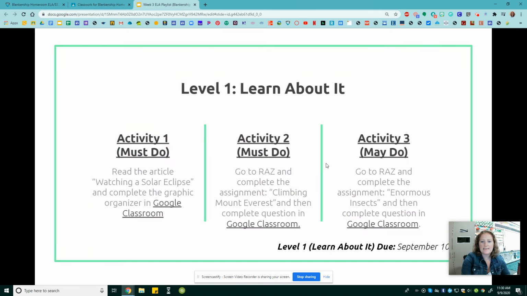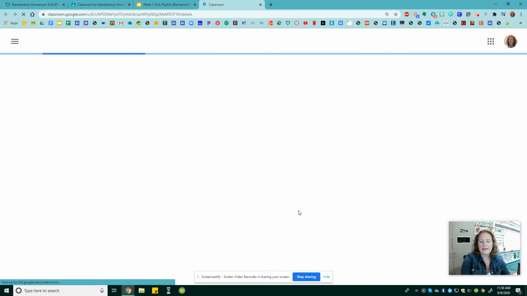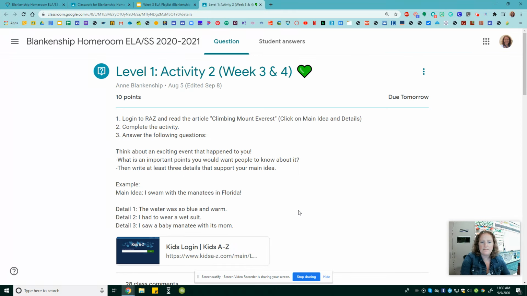Your second activity is to go to RAS and read the text Climbing Mount Everest and then to complete the question in Google Classroom. So you're going to click on this. It'll take you back to Google Classroom and it's going to give directions of how to log on to RAS. So you're going to log into RAS and read the article Climbing Mount Everest. If you're having trouble finding it, you've got to click on main ideas and details. Then complete the activity that goes along with it. And then a bonus question.